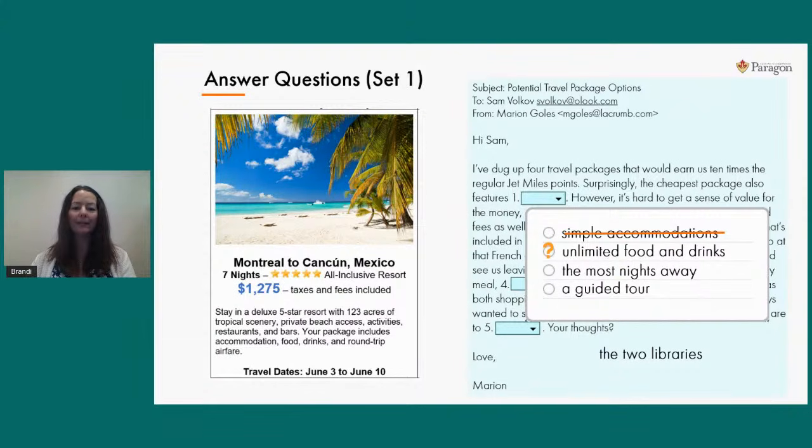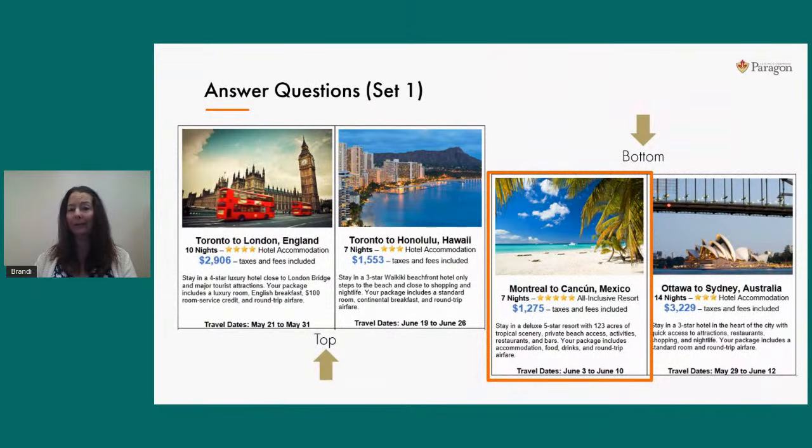So that answer choice C talks about the most nights away. Now we know that the travel dates are at the bottom of each part of the diagram. We've already figured that out in the opening. So again, we're looking at our Montreal trip. That's where we start. So this Montreal trip looks like it's only 1 week long. So we need to figure out, does this have the most number of nights?